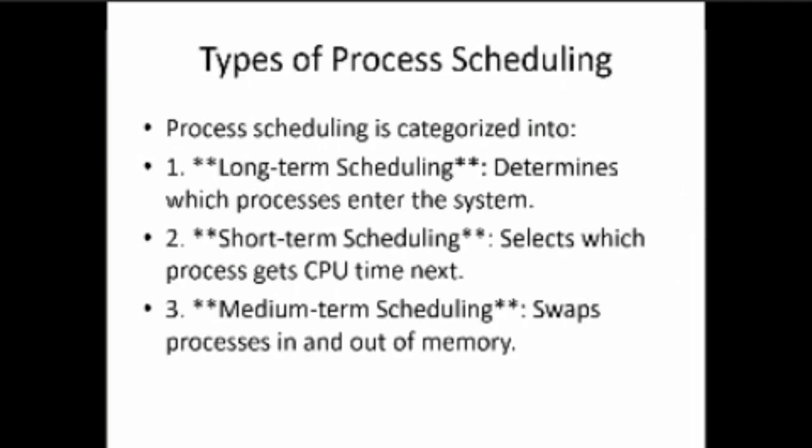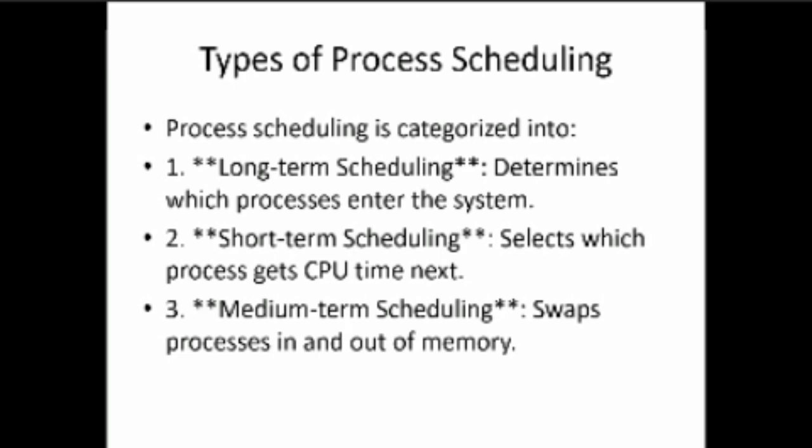Next, types of process scheduling. There are three types: long-term scheduling, short-term scheduling, and medium-term scheduling. Long-term scheduling determines which processes enter the system, and which do not need to enter.